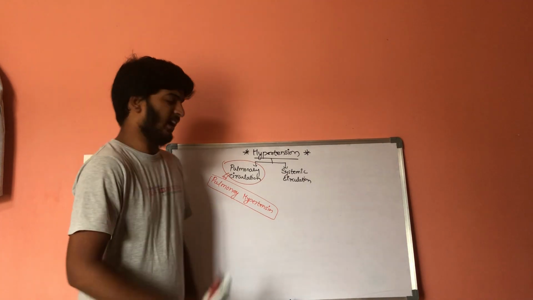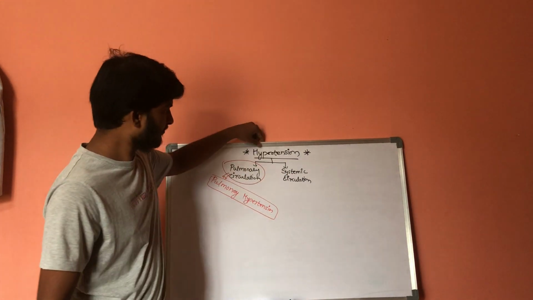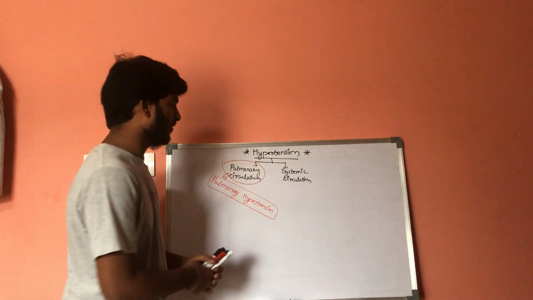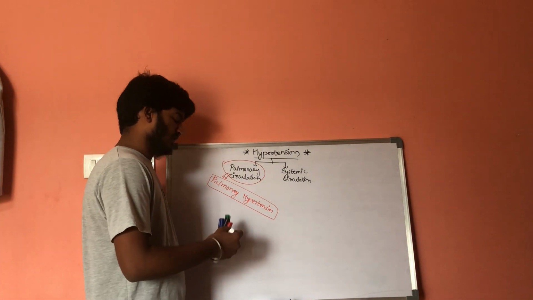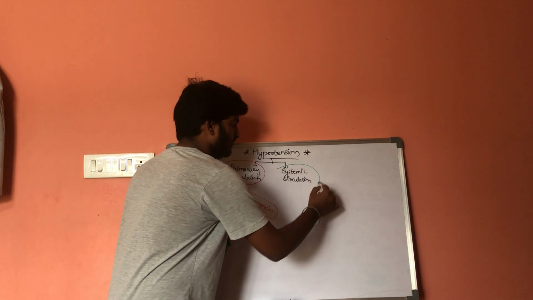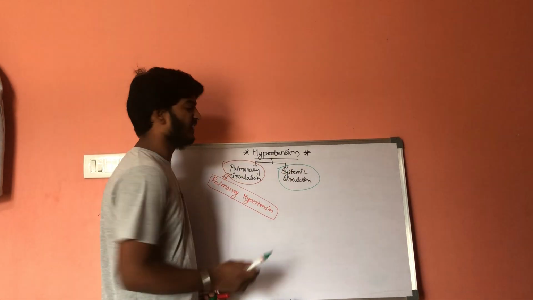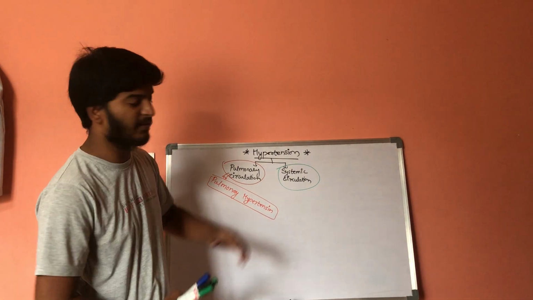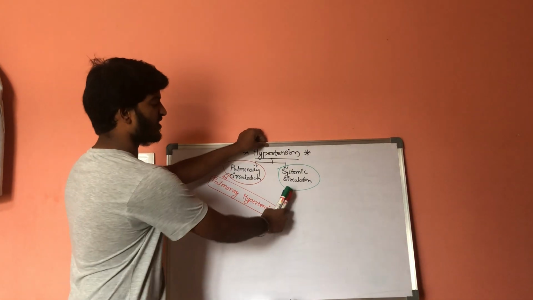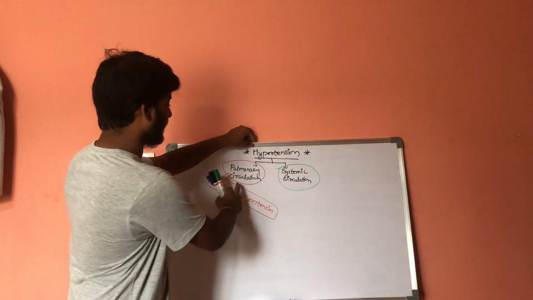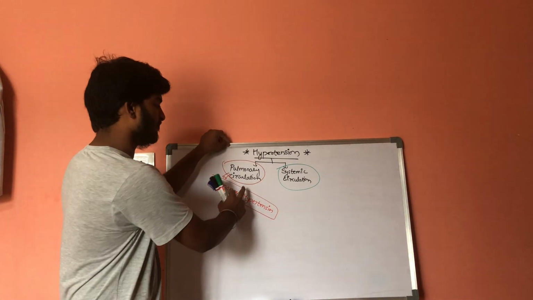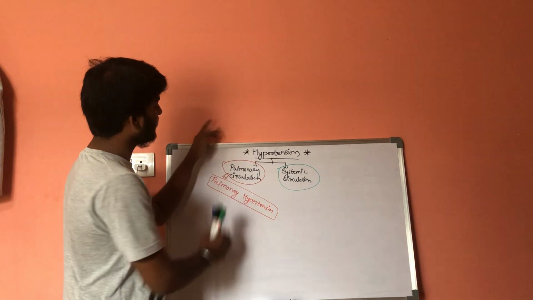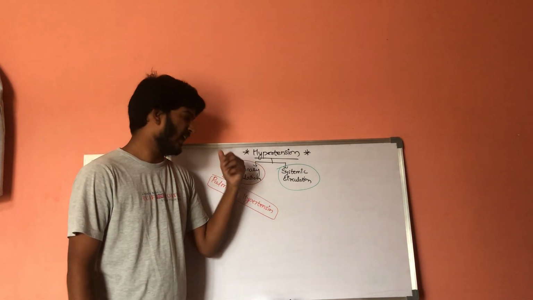Actually, this hypertension is meant only for the systemic circulation. Normal hypertension is not meant for pulmonary circulation. If there is a special indication like pulmonary hypertension, it is regarding pulmonary circulation.